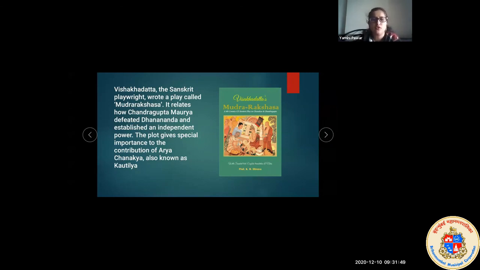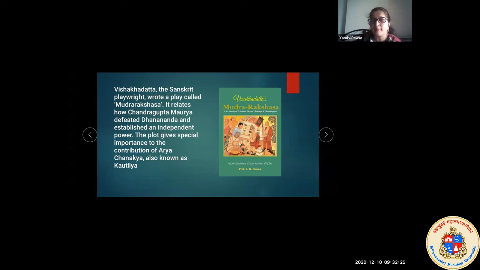Now on the next slide, you can see, this is just for you to know, Vishakha Datta, the Sanskrit playwright, wrote a play called Mudrarakshasa. It relates how Chandragupta Maurya defeated Dhananda and established an independent power. As we learned all these things, looking into the slides, we came to know about Alexander's Empire. Then we also came to know about Chandragupta Maurya, the king who took all the territory back for India. All this we can see from the slides which we saw.